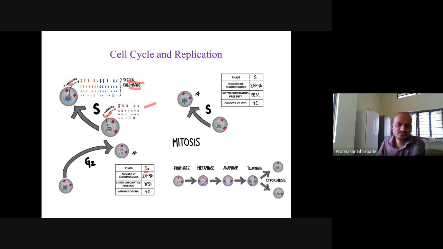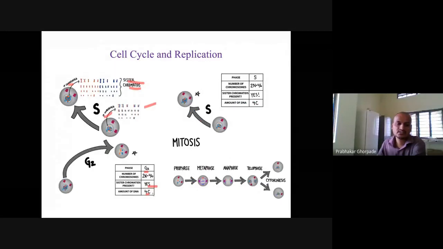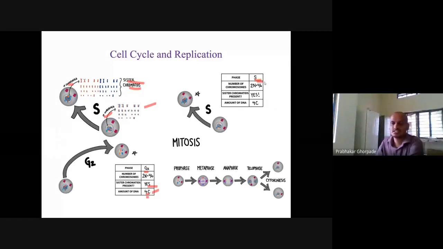During the G2 phase, we have sister chromatids and we have 4C content. Why do we have 2C content in the G1 phase and 4C in the G2 phase? Because the G1 phase is the phase before the synthetic phase. So only after synthesis does this content become double. That is why 2C becomes 4C here. So here it becomes 4C in the synthetic phase.